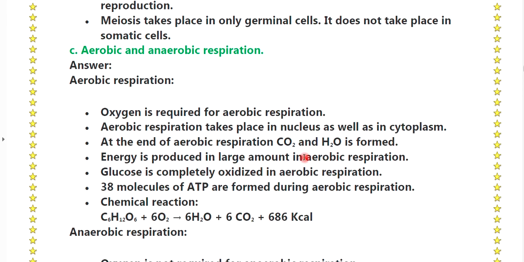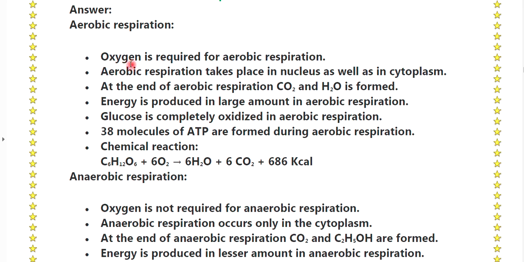C, aerobic and anaerobic respiration. Aerobic respiration: oxygen is required for aerobic respiration. Aerobic respiration takes place in the mitochondria as well as in the cytoplasm. At the end of aerobic respiration, CO2 and H2O are formed. Energy is produced in a large amount in aerobic respiration. Glucose is completely oxidized in aerobic respiration. 38 molecules of ATP are formed during aerobic respiration.